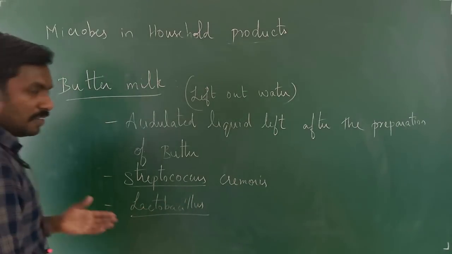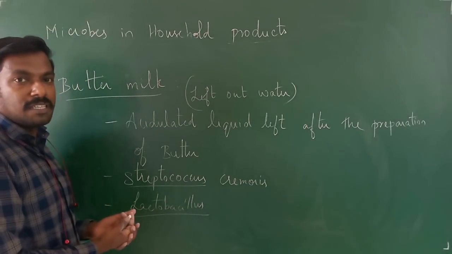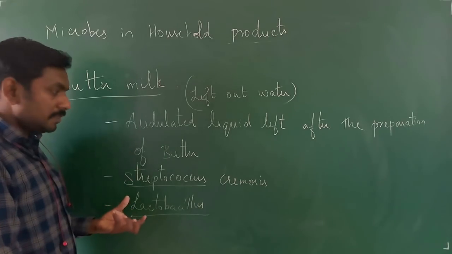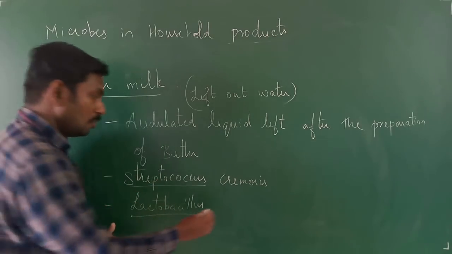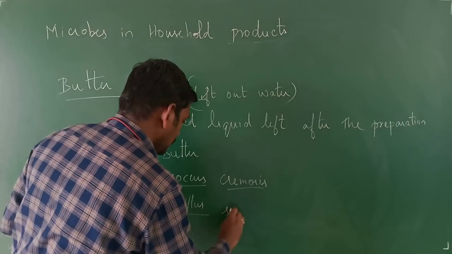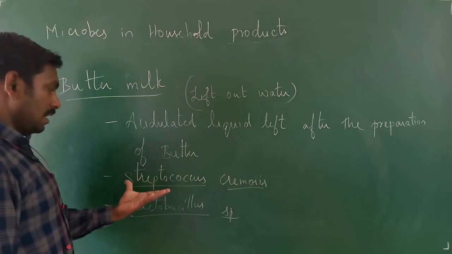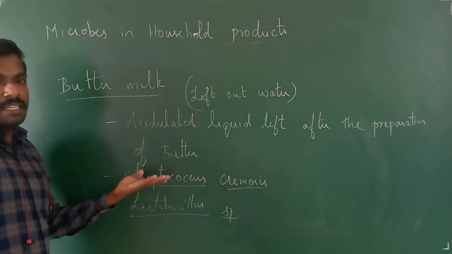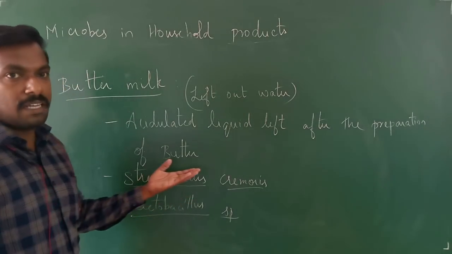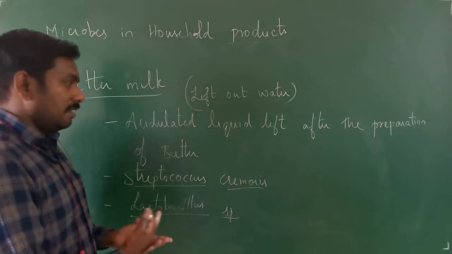Lactobacillus acidophilus you will be having, then Lactobacillus bulgaricus also you will be using, right? Lactobacillus species, acidophilus or bulgaricus, you will be getting the buttermilk. It is an acidic liquid, right?